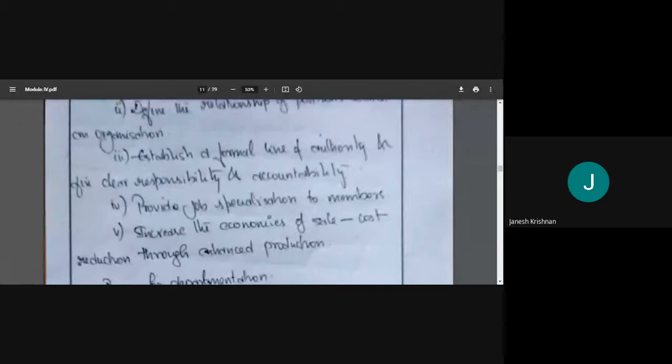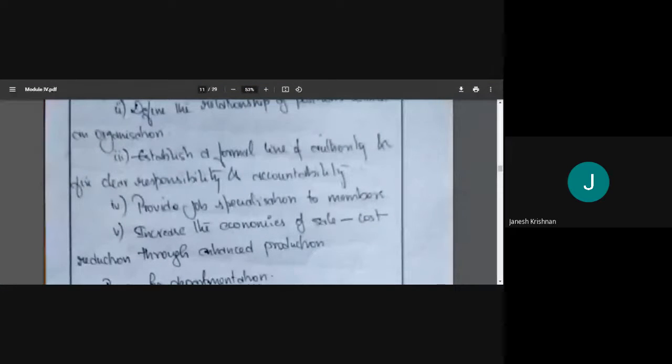Because you're working in that particular marketing only, you are concerned with sales only. So you are getting more and more specialized in that. You're forming more and more contacts. You're getting to know more and more people. You are working with new people. So you are developing yourself. So you are getting specialized.